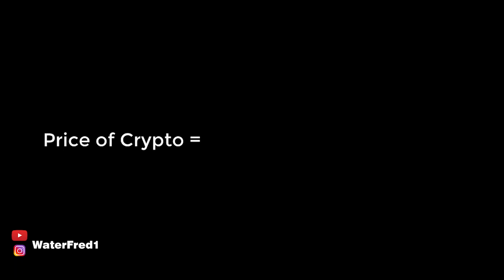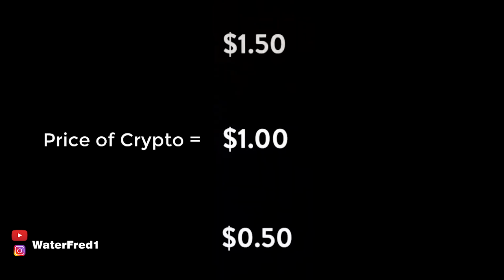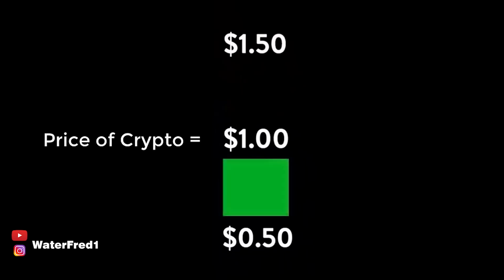Let's assume now that the price of a particular crypto is $1. Yes, and you set your prices between 50 cents and $1.5. Now, when the price goes below $1, it will buy. And when it rises above $1, it will sell.